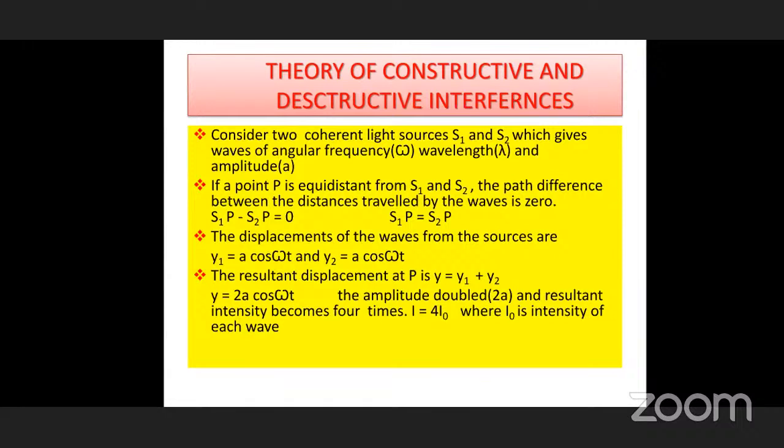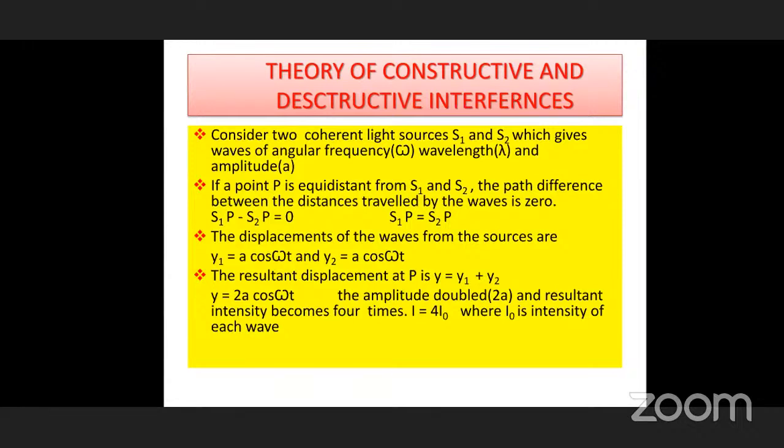Now, let us see what constructive and destructive interferences are. When two light waves combine with each other, that effect is interference. Simply, when two light waves superimpose each other, interference takes place.